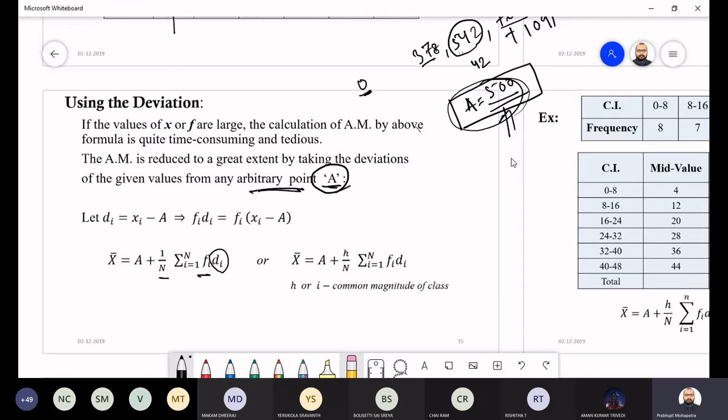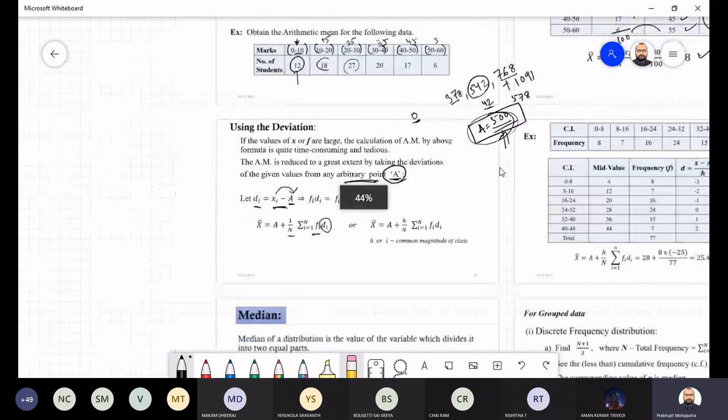So here, instead of xi, you have to take the deviation di, because we shifted every point according to the arbitrary point A. All the points will now be scaled according to the new point A. When we shift our origin to the new point A, instead of 542 it will be just 42, instead of 578 it will be just 78, like that. You can see on the right-hand side, one example is there.